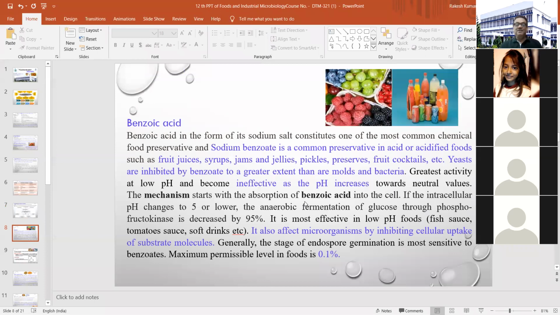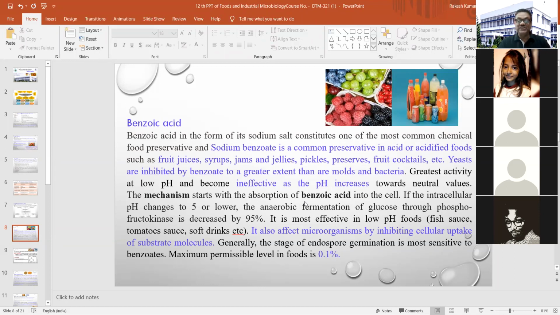So the first one, a pure chemical preservative, is benzoic acid. Why is it so important and where are people using this benzoic acid? Generally, it is used in the form of a sodium salt, and the main preservative effect is created by sodium benzoate, which people very frequently use in acid or acidified foods, such as fruit juices, syrups, jams, jellies, pickles, and different kinds of preserves, fruit cocktails, etc.